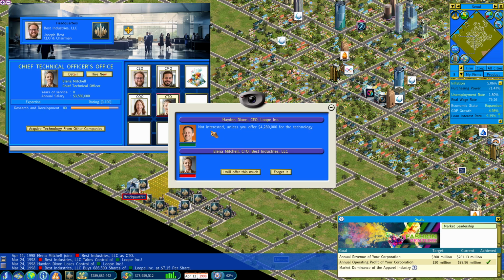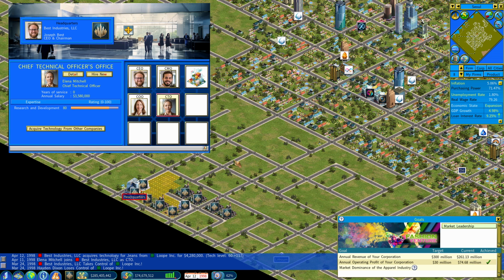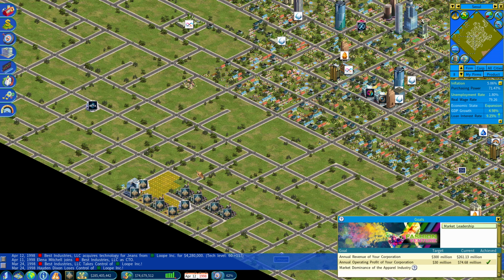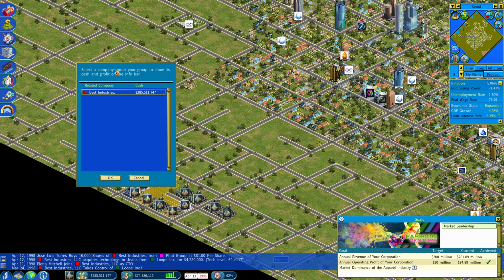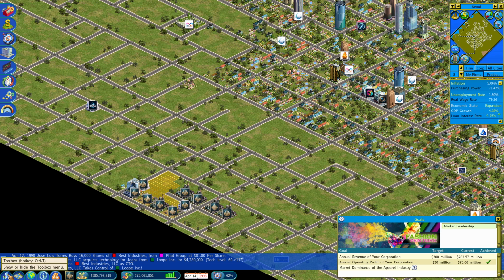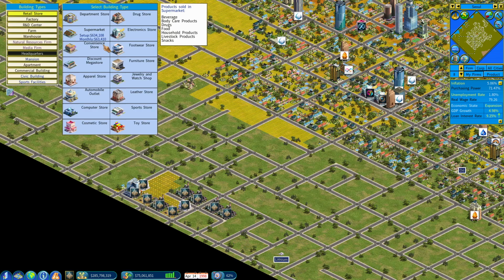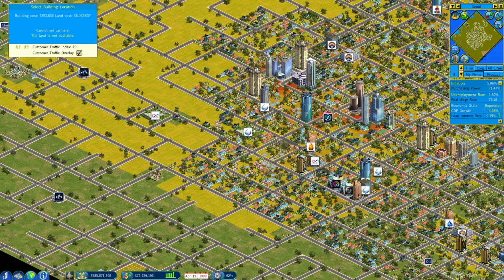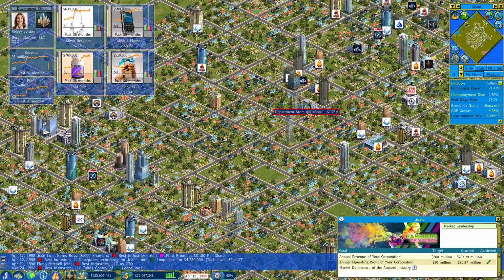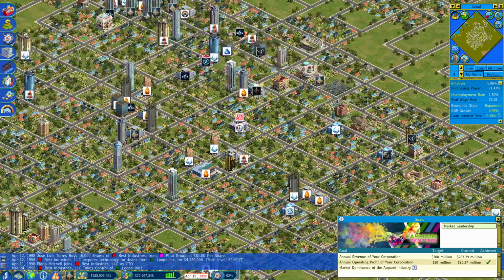And then, okay, so this is what I don't get. So Hayden is the CEO. Okay, that's fine. Okay, so now we have the top tech. Yeah, I'm a little confused as to, oh, yeah. Set the company on your group, show its cash and profit on the info tab. Okay. How do I do things on behalf of their company?